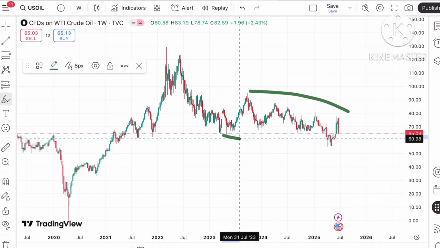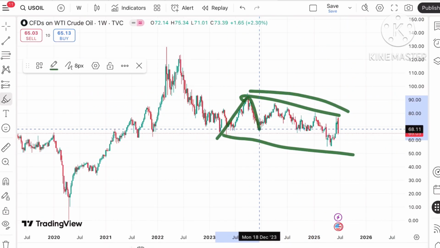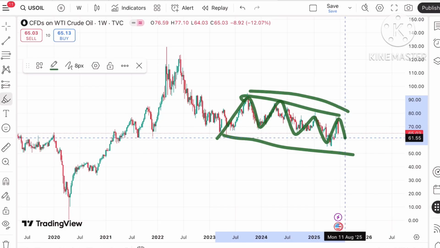Understand that there is a pattern. This particular pattern is forming, so we can see the price go further down, if the price doesn't sustain a level of 60 also.